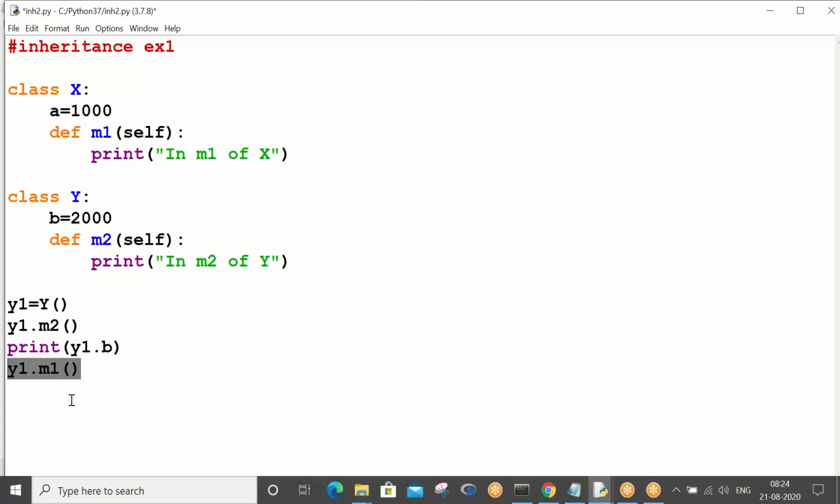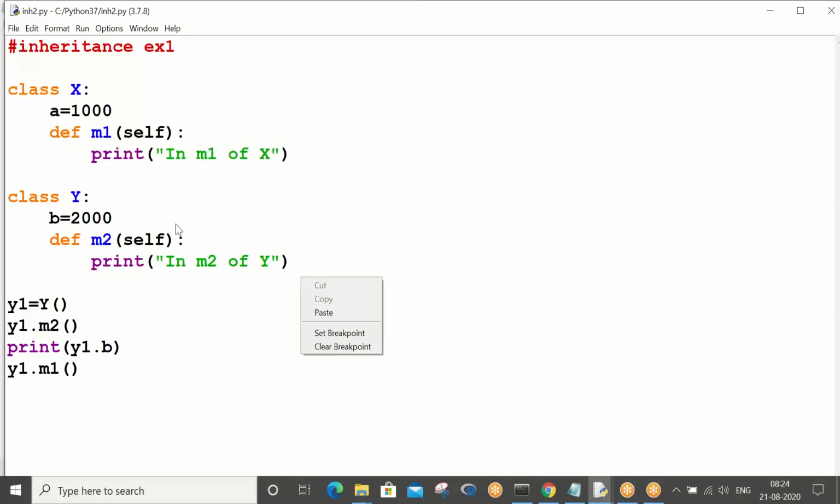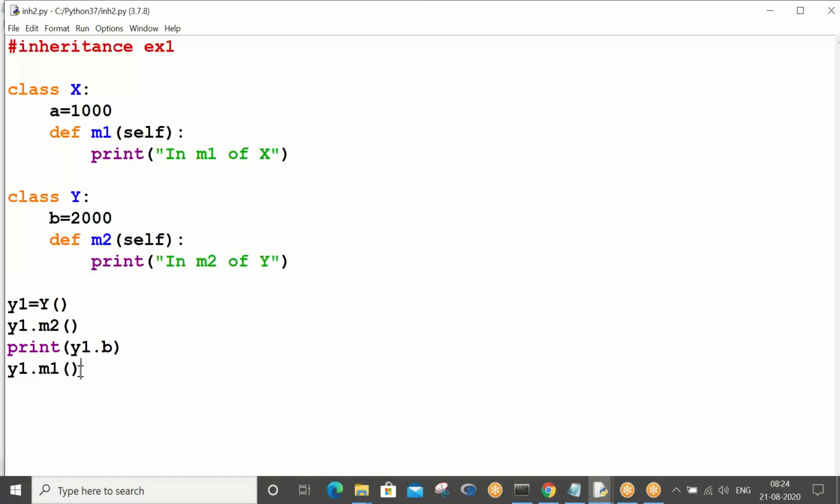Will this work or not? Tell me. If you have really understood the concept of inheritance, the concept is what? One class's properties you can use in another class; in another class means through another class reference variable you can call. That's the meaning. We can use it in another class without any hurdle, so y1 dot m1 will work. Control S, F5.